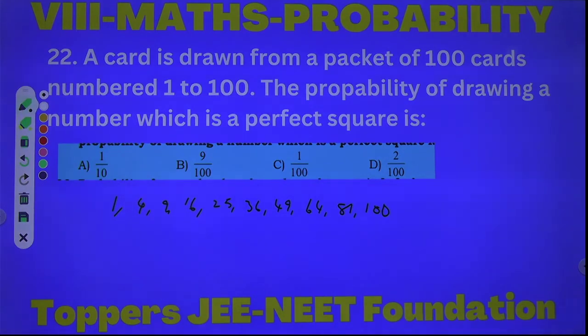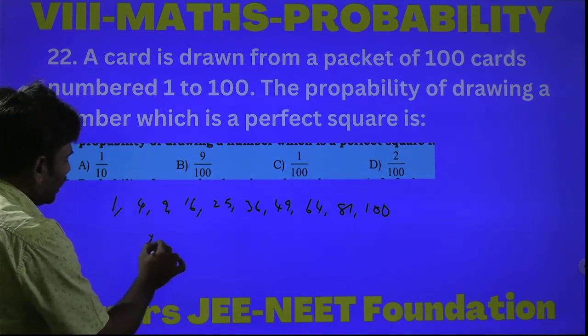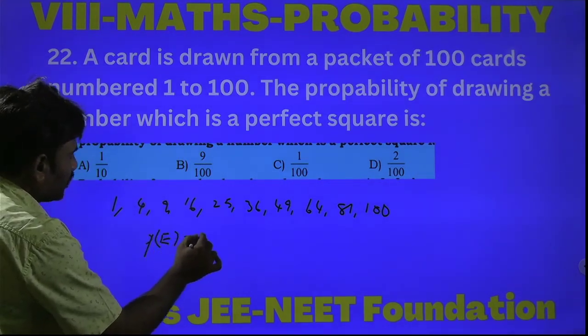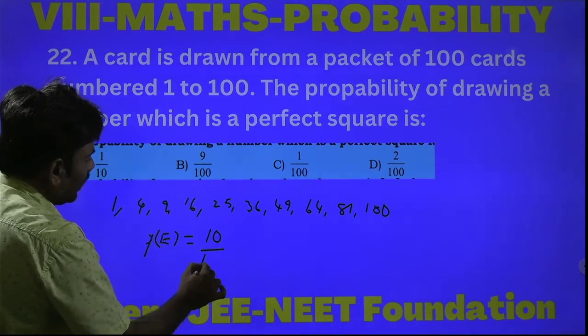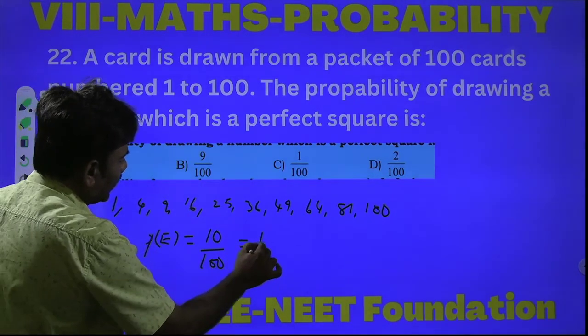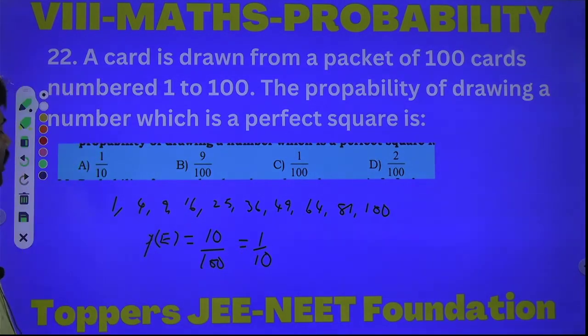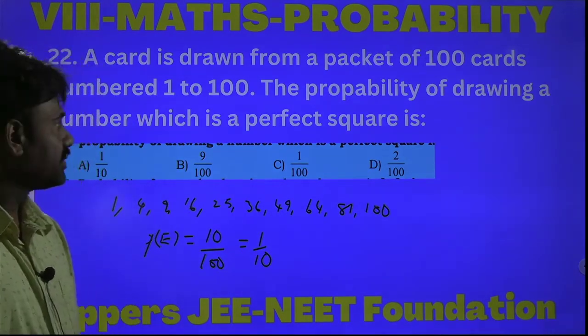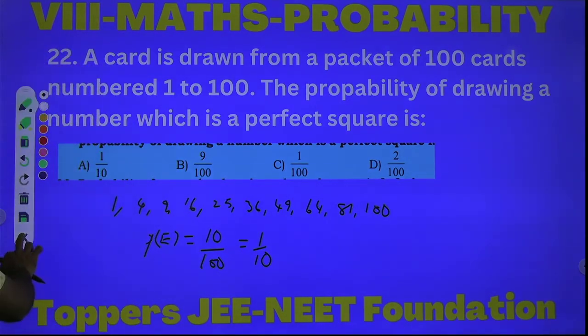So the required probability of drawing a number which is a perfect square is the number of favorable outcomes to the event by the total number of outcomes, meaning 10 by 100. 10 by 100 can be taken as 1 by 10. So option A is the correct answer. Next question.